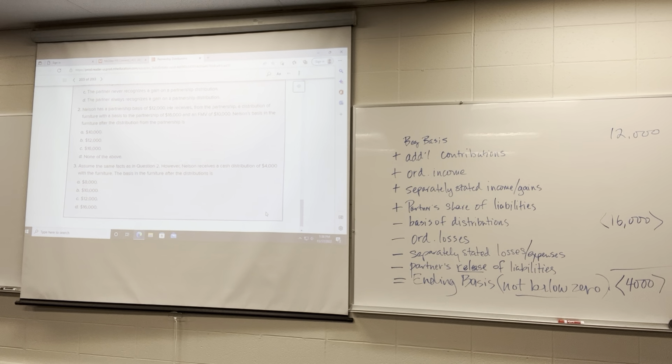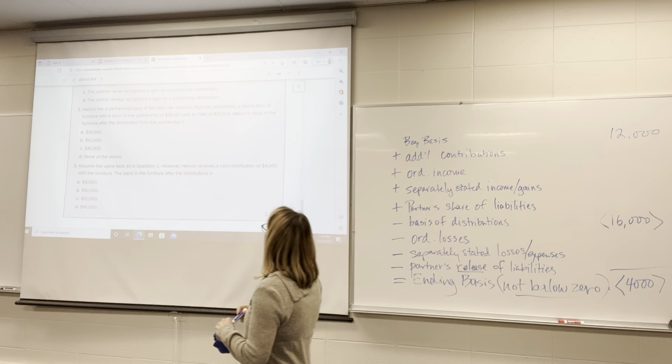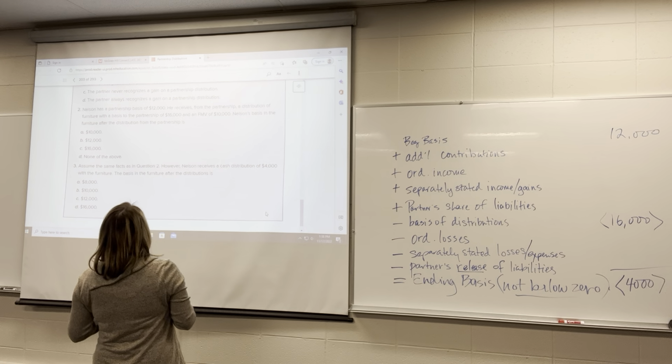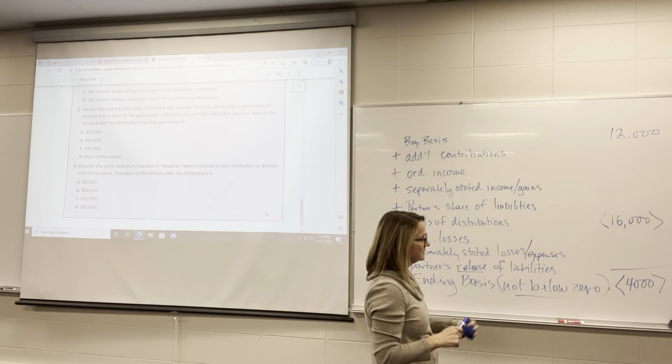You'll notice that that's the same as his original basis. Is $12,000 an option? Oh, D, none of these. Nelson's basis in the furniture after the distribution would be D, none of those. It's $12,000.